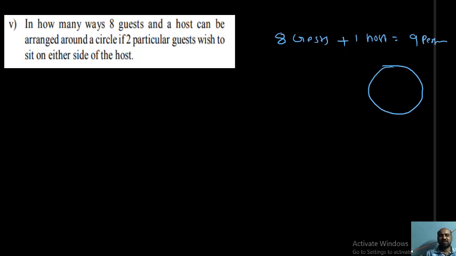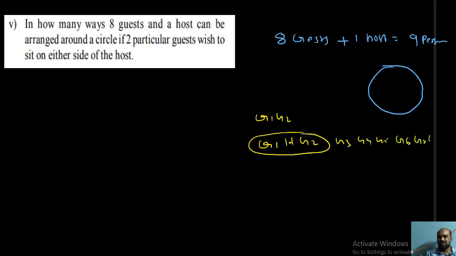Always 2 particular persons should be on either side of the host. The 2 particular persons are not named, so I am assuming that G1 and G2 are the 2 particular persons. They wish to sit on either side of the host. What is the meaning of that? G1, host, G2 is taken as one unit. Then G3, G4, G5, G6, G7, G8. So this is taken as one unit. 1, 2, 3, 4, 5, 6, 7. These 7 units around the circle you can arrange in 7 minus 1 factorial ways, that is 6 factorial ways.